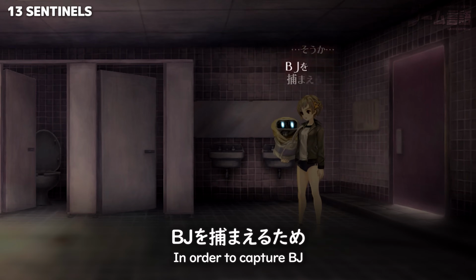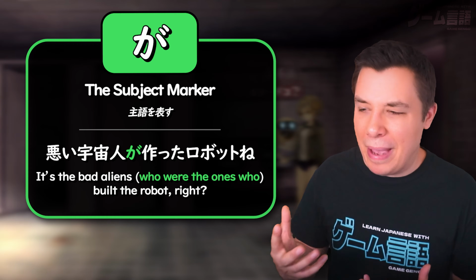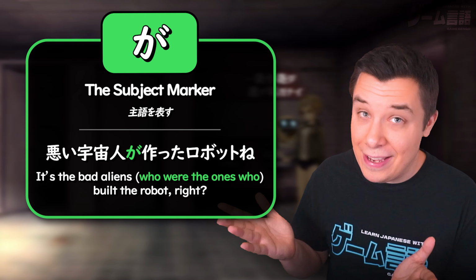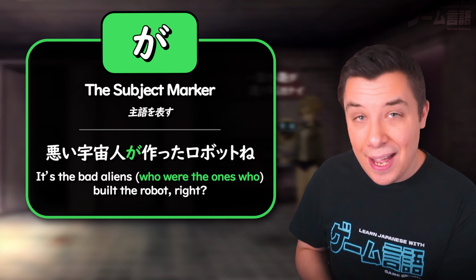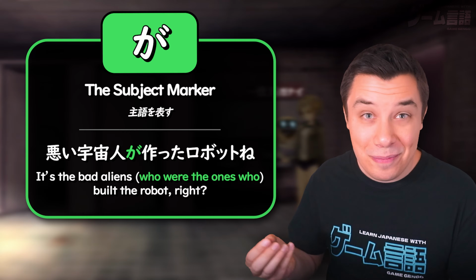そうか、BJ を捕まえるため、悪い宇宙人が作ったロボットね。 Or here in another clip, it's the bad aliens who were the ones that built the robot, right? So warui uchujin ga. So the bad aliens are the ones who tsukutta. They built it.